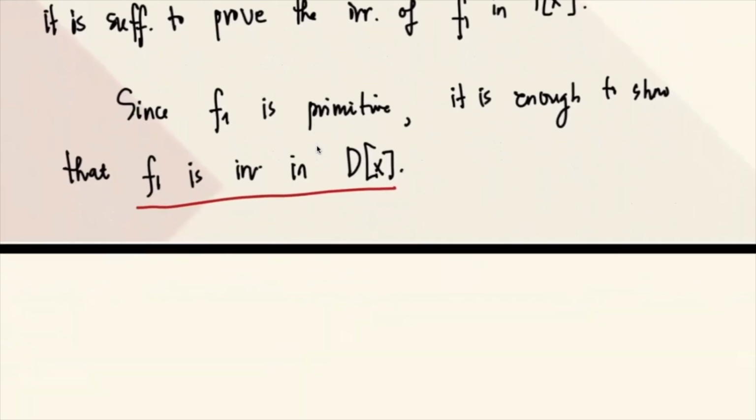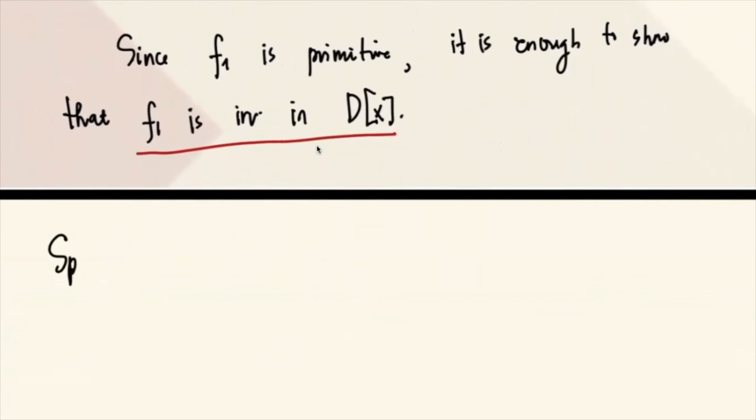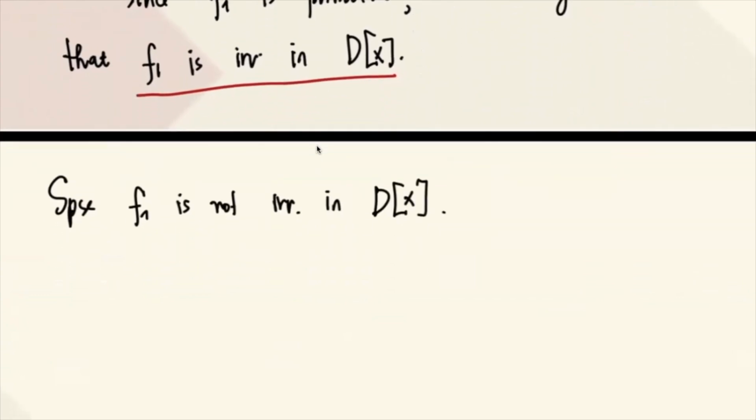So let's assume otherwise. Suppose F1 is not irreducible in D[X]. So what is the implication? In this case, we can write F1 equals GH. Since it is not irreducible, you can factor it such that G and H are elements of D[X], and neither is a unit.